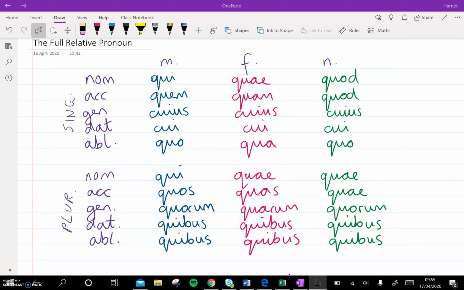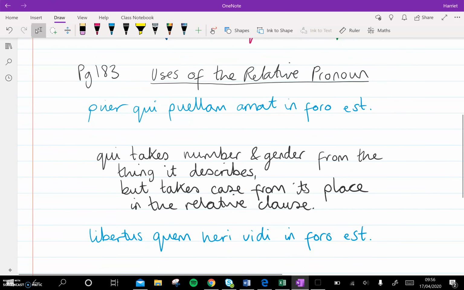Okay, guys, so this was the full relative pronoun. So we've now met how to say who or which in Latin, in any case, any number, and any gender. Remember, generally the word will start with a Q unless it's genitive or dative singular, in which case it's that weird word beginning with a C. So we're going to look at the use of this word now.